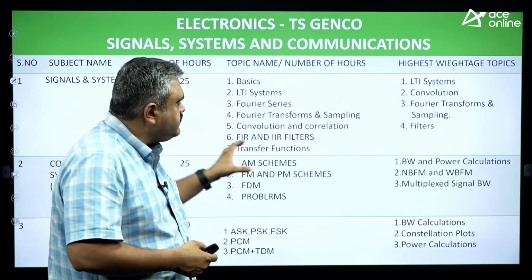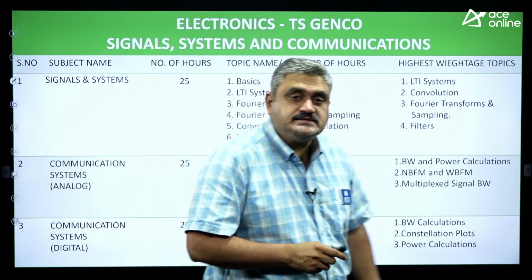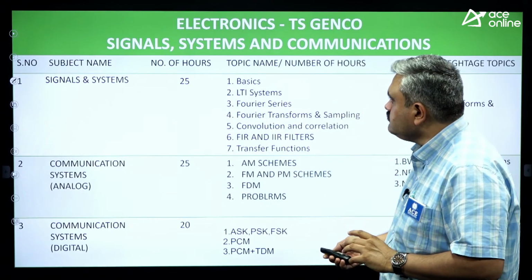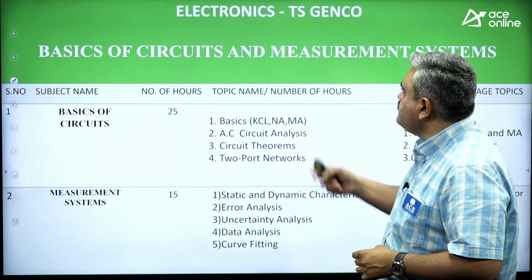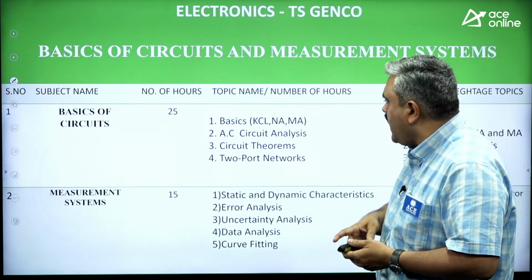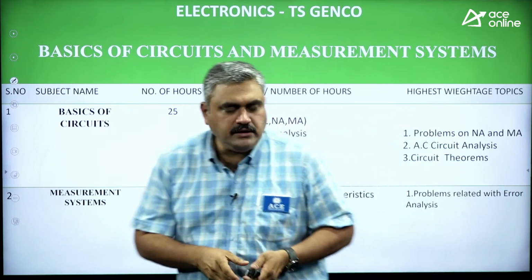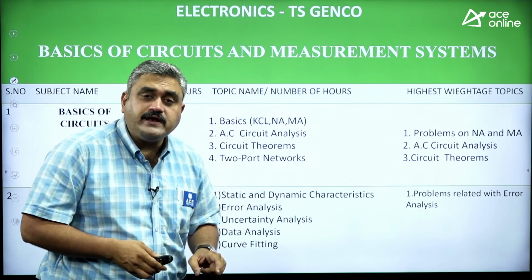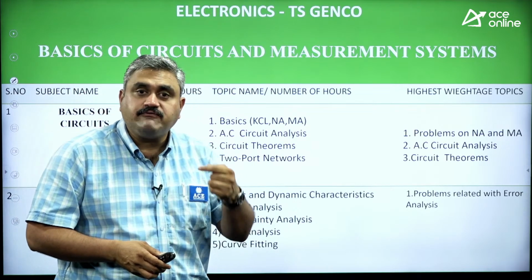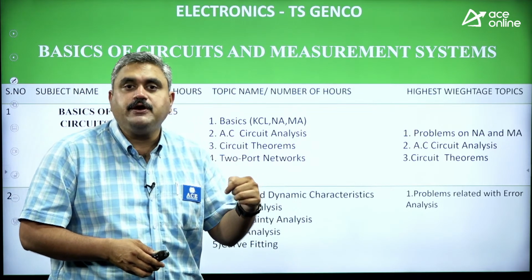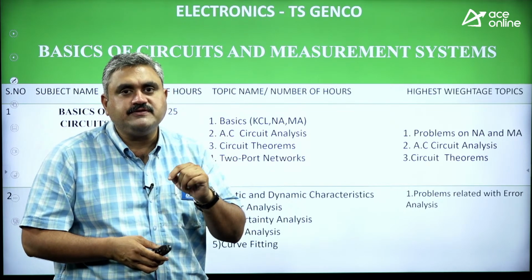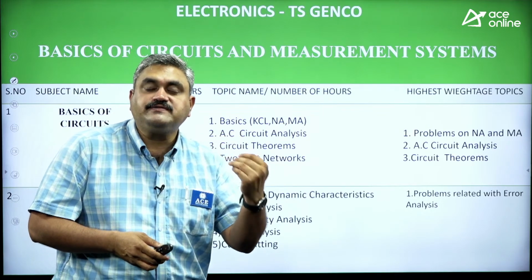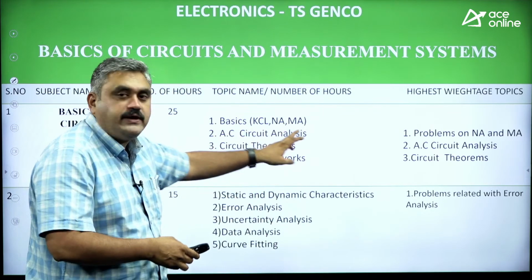Is it clear? So these are the areas related to signals and systems and communication. Third priority subject. Next, the fourth one. This is the basics of circuits and measurement systems. Again you have KCL, KVL, nodal analysis, and then AC circuit analysis. AC circuit analysis means how your circuit will react when your source is a periodic sine or periodic cos. Because R, L and C elements are linear, it is how your circuit behaves when you give excitation as such a function.